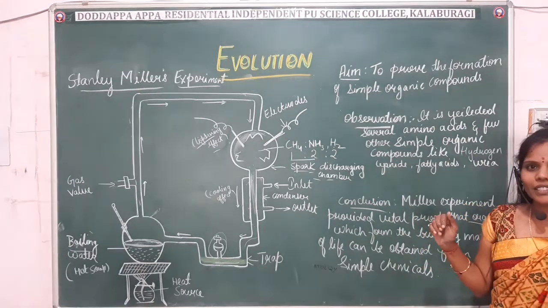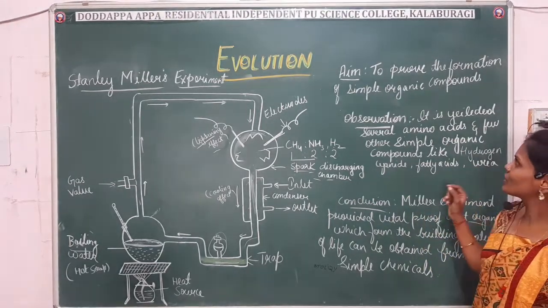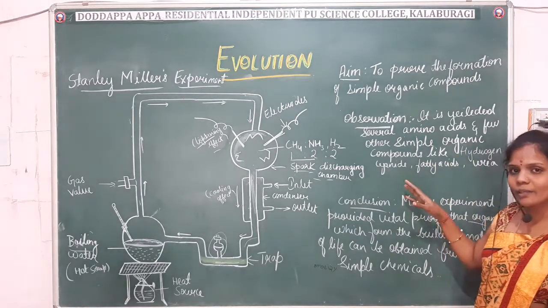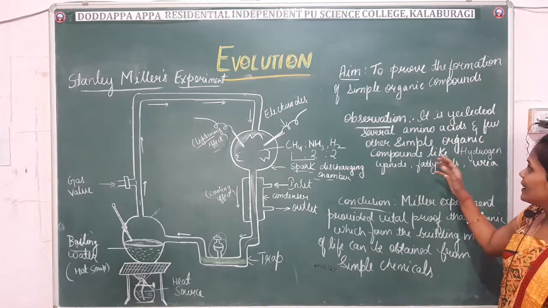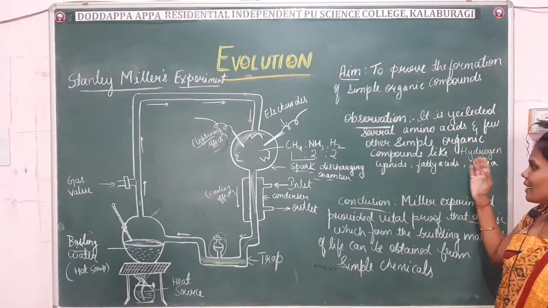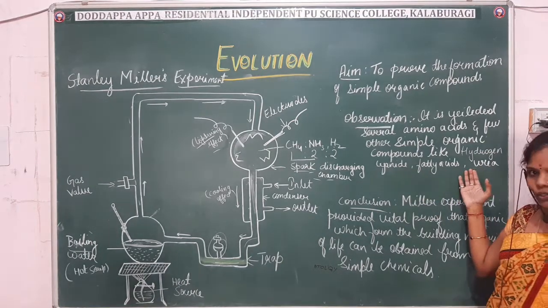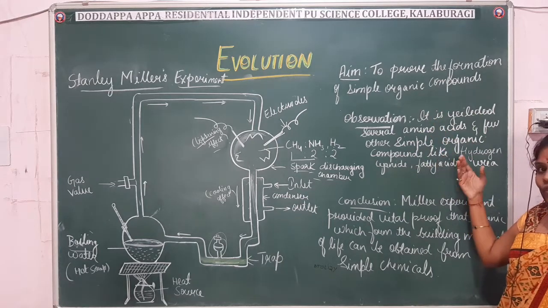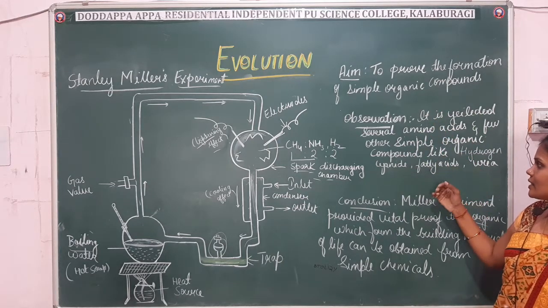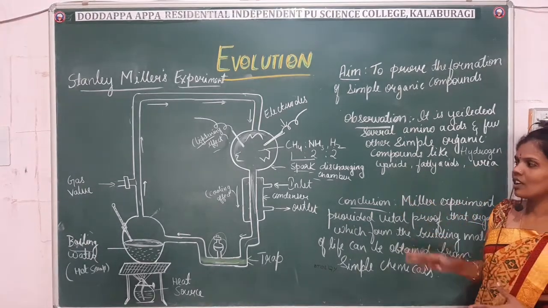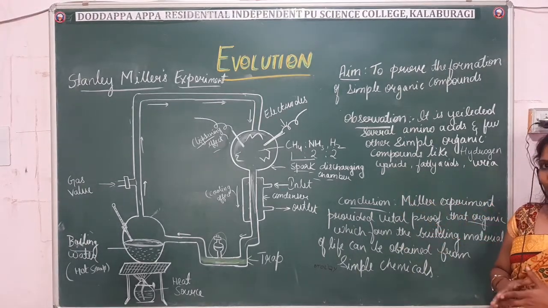Right, what's the aim of this experiment? To prove the formation of simple organic compounds. Right. So what is the observation of this experiment? It yielded several amino acids and a few other simple organic compounds like hydrogen cyanide, fatty acids and urea. Here it has yielded different compounds like amino acids, hydrogen cyanide, fatty acids and urea. That was the observation made from this experiment. And what's the conclusion of this experiment at the end?